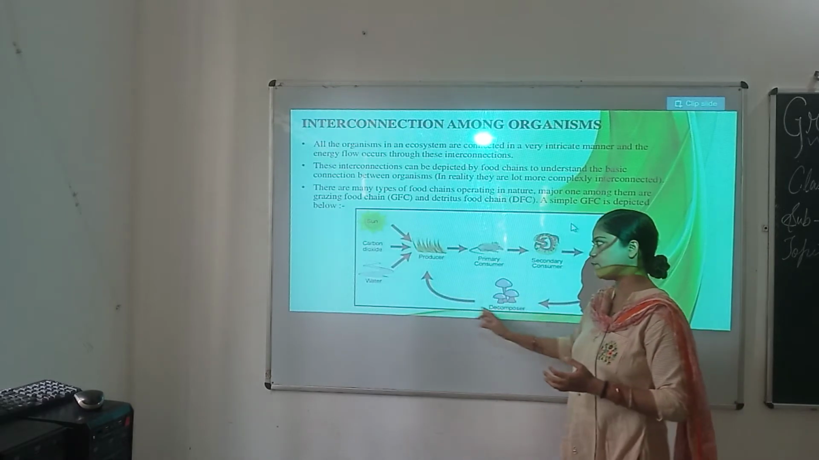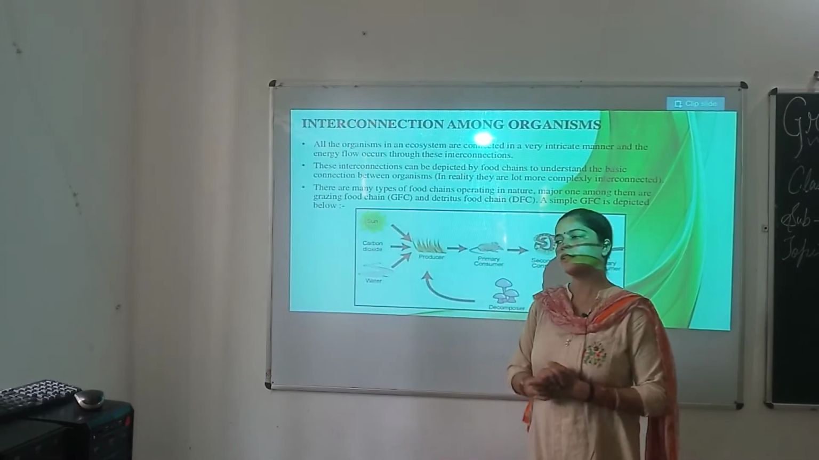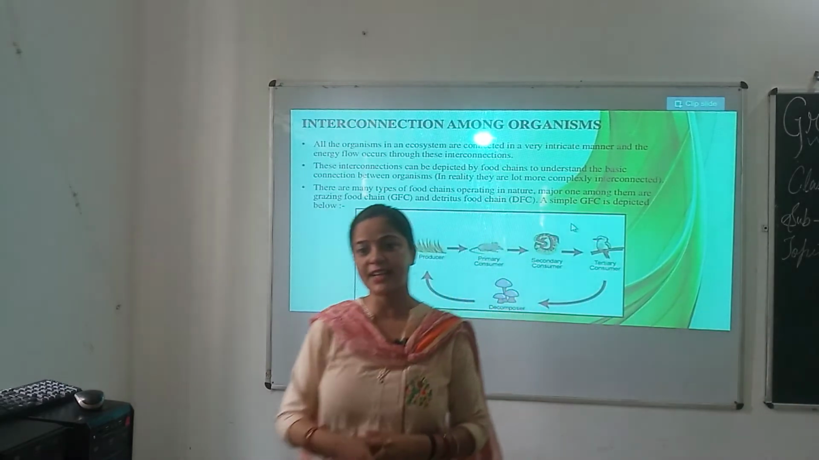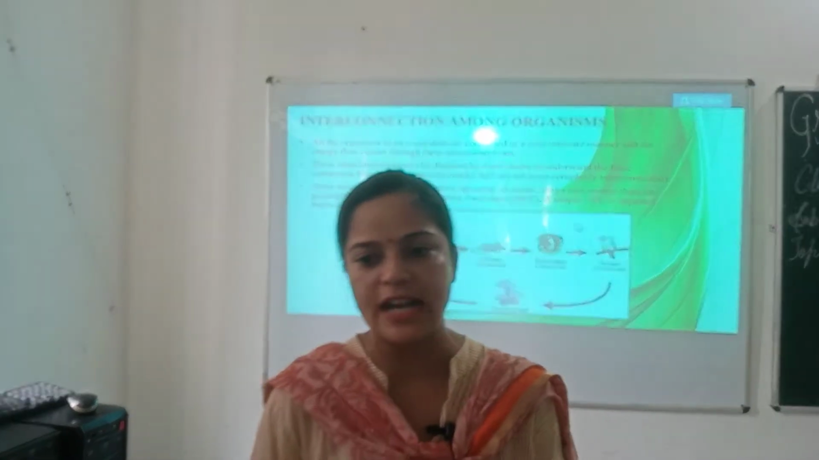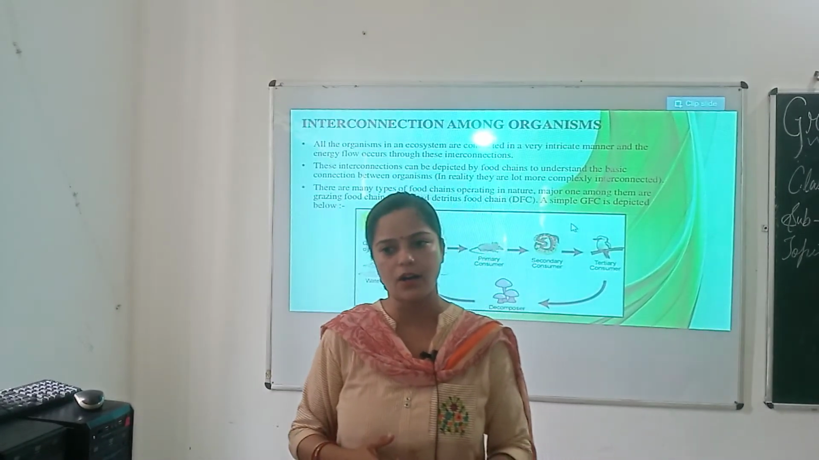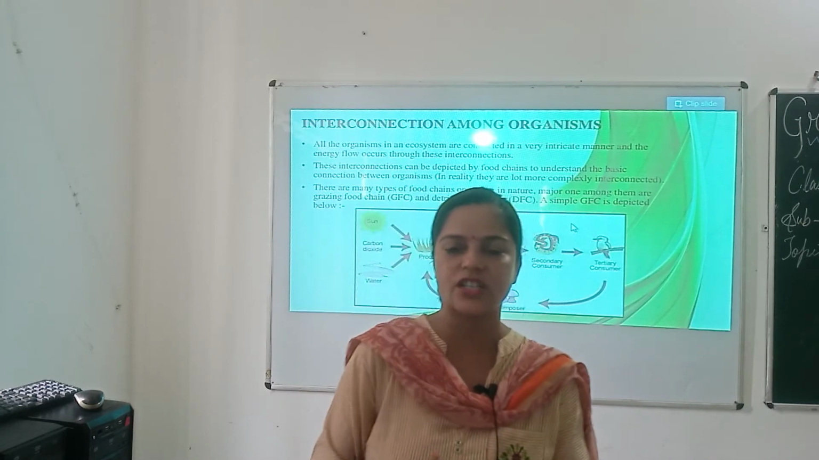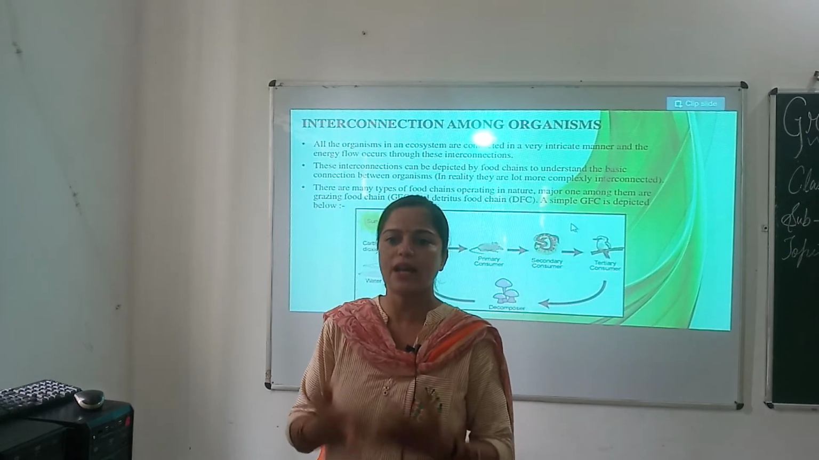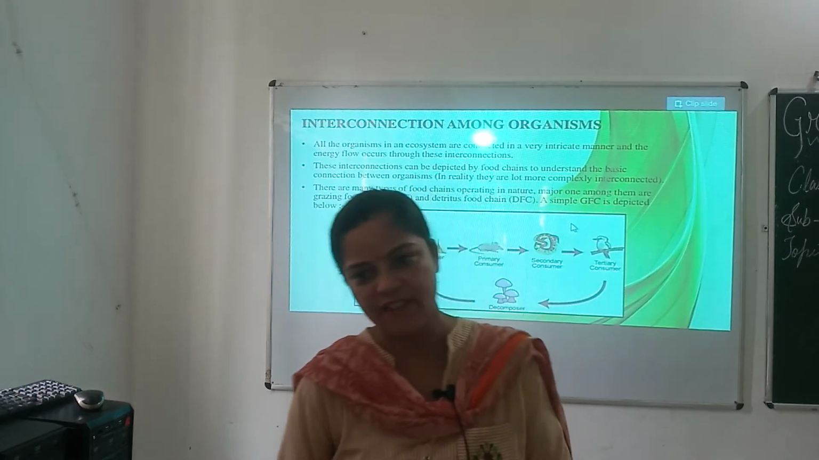Then again these decomposers, what do they do? They help the producers to grow. Clear, children? So again, what is the flow of energy? As you know, the sun is the ultimate source of energy on earth, and this energy is called solar energy. All living organisms need solar energy for their survival.